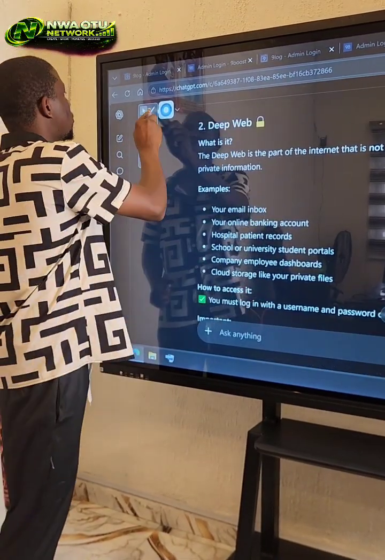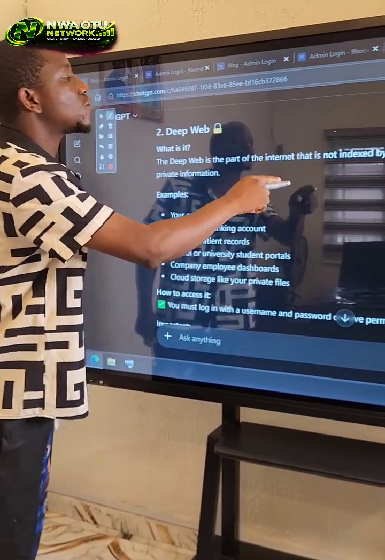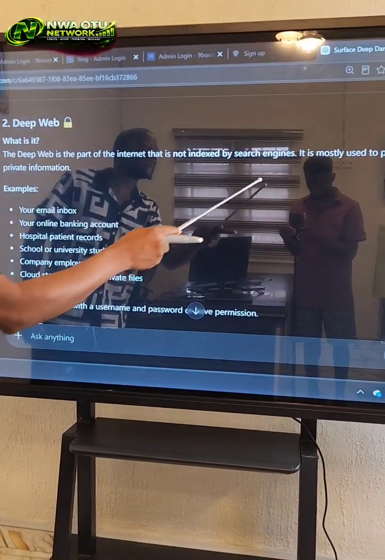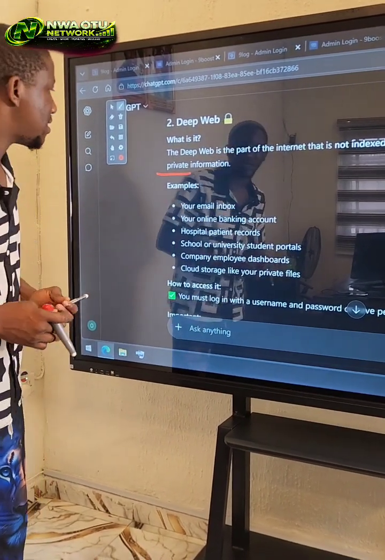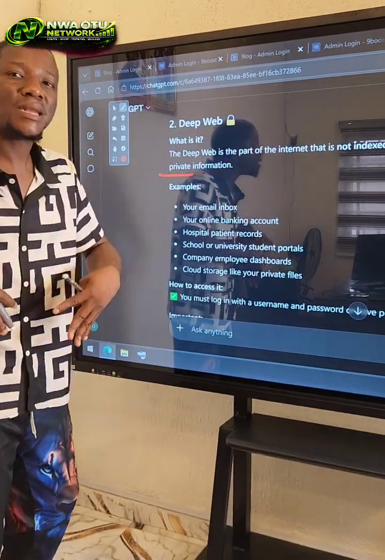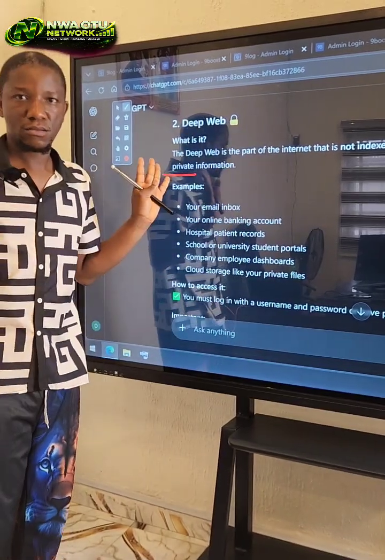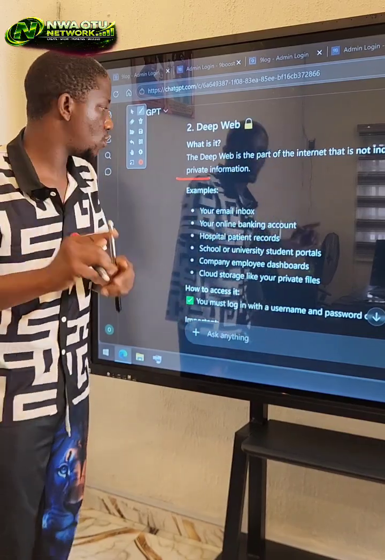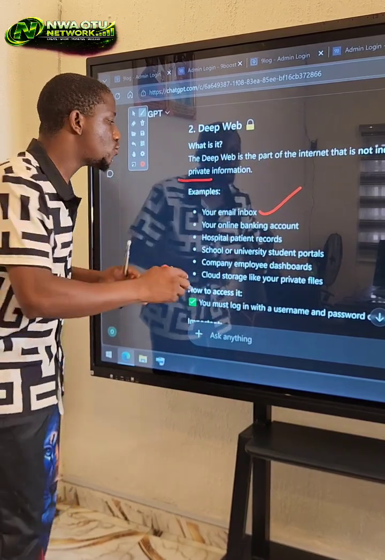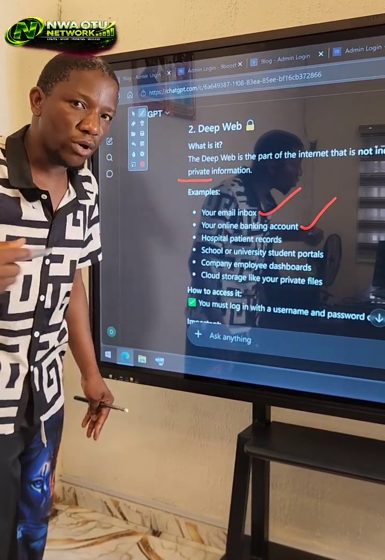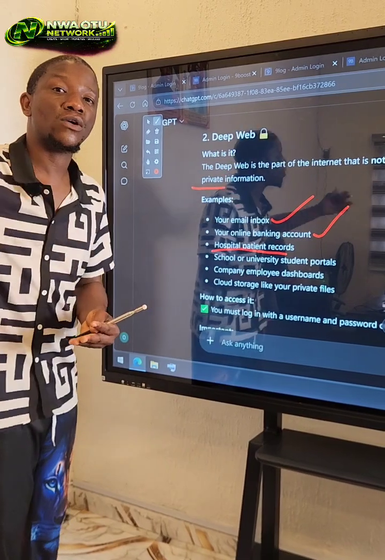Okay, now this is the deep web. Now follow. The deep web is the part of the internet that is not indexed by search engines. It is mostly used to protect private information. Now, what does that mean? It means that for the deep web, you need access. Remember, on the surface web you don't need access, but on the deep web, you need access. For example, to access any email, you need logins, right? To access any bank app, you need logins, right? To access any hospital record, you need access from the hospital, right?